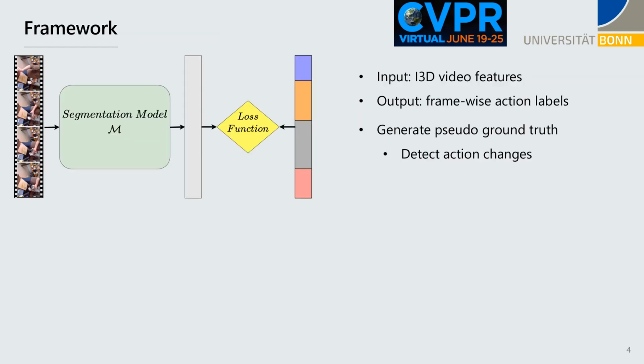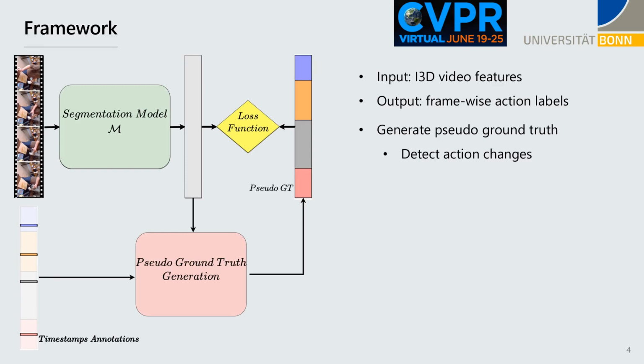In the framework, the segmentation model takes the input to predict classification scores. In timestamp supervision, we don't have the frame-wise action labels. Only one frame has a label in each action. We propose an approach to generate pseudo-ground truth as the target of the loss function. The approach is to detect action changes.